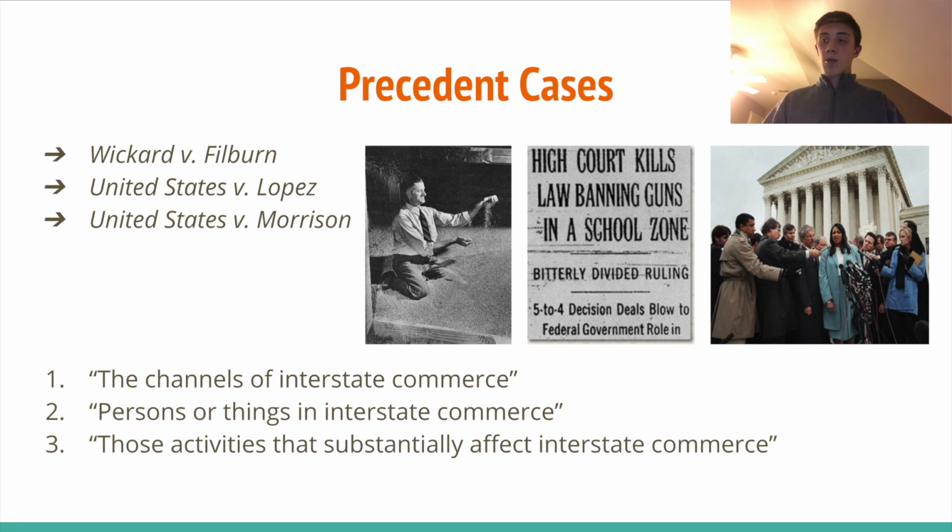The case United States versus Lopez is perhaps the most significant one in this particular case because it grants that Congress has the right to regulate commerce in three different areas. Number one, the channels of interstate commerce, persons or things in interstate commerce, and those activities that substantially affect interstate commerce. Now, in my opinion, the second and third areas seem to be fair in this case. Persons or things in interstate commerce, people are obviously being dealt with in a healthcare plan, and the activities that substantially affect interstate commerce, for example, medicine trade across state lines, which has to do with healthcare.